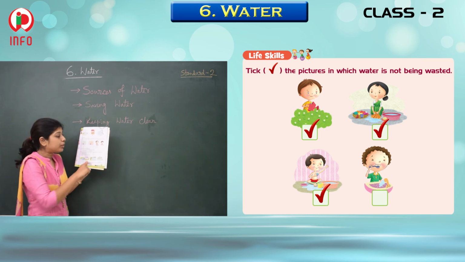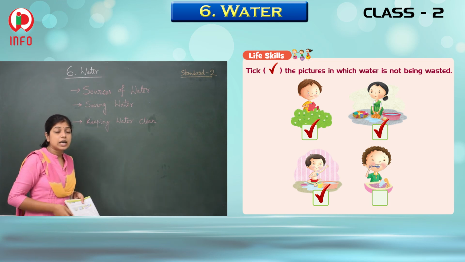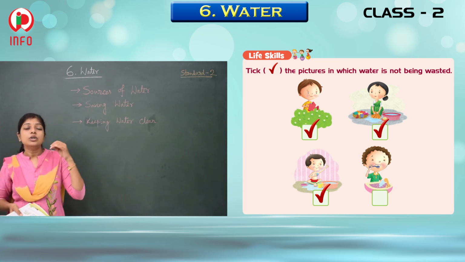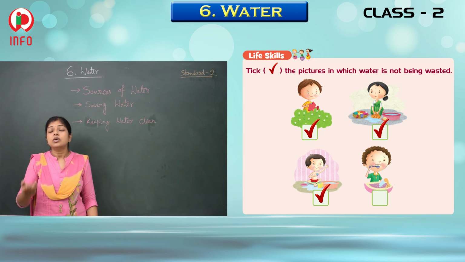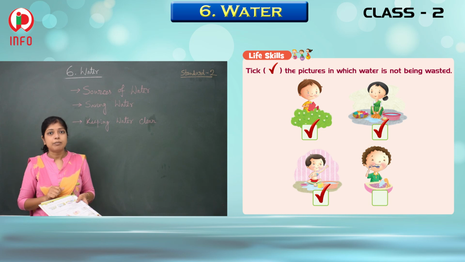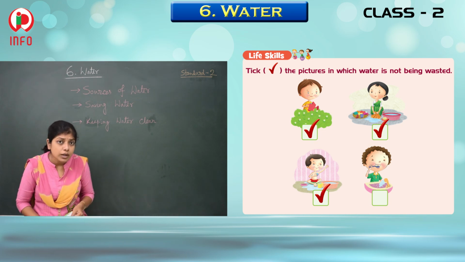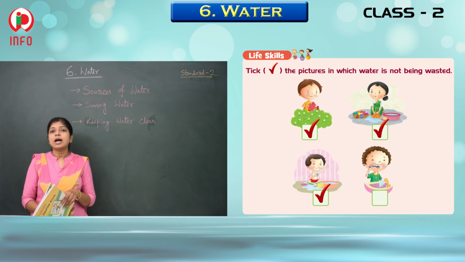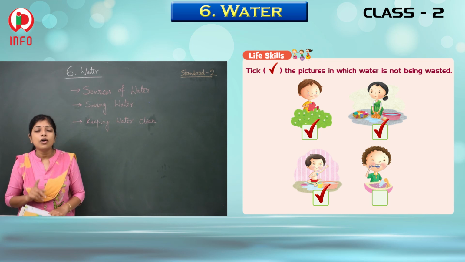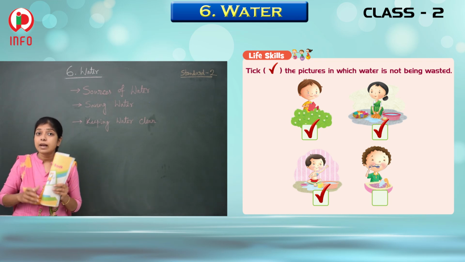But what about him? See here, he is a good child because while brushing, he stopped the tap. So what kind of child do you want to be? Definitely you want to be a good child. I know. So all of you save water, and in this way we can save life.